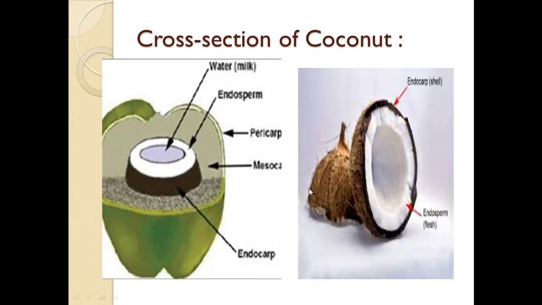Here you can see the free-nuclear endosperm. The coconut water is called the free-nuclear endosperm. The fleshy white part of the coconut represents the endosperm.